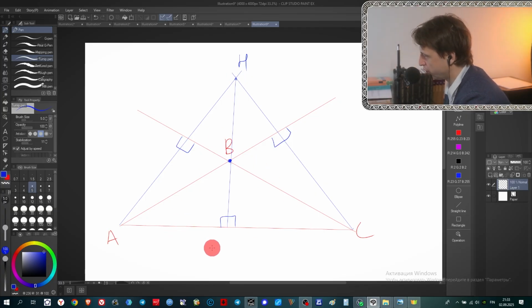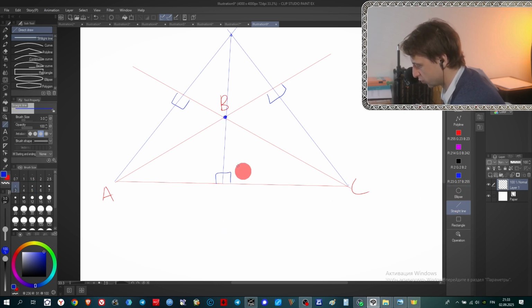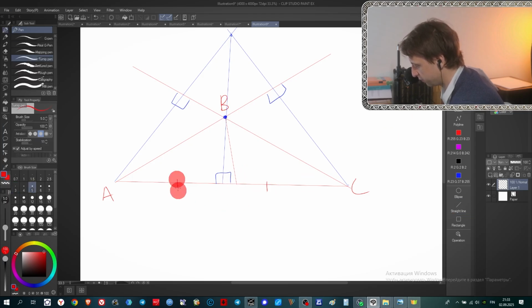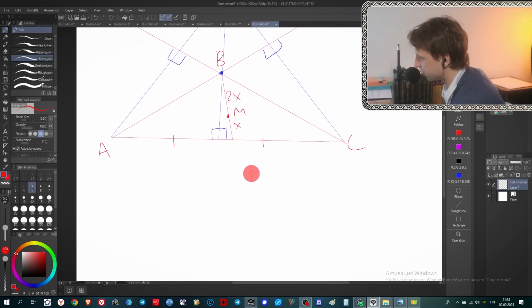What would be the point where medians intersect? Well, in this triangle we should again draw a median, like in the previous case, maybe this one. It divides this side in half, and we take the point that divides this median with relation 2 to 1 from its vertex, and this is a point M, the point where medians intersect. And finally we need to look at the center of the circumscribed circle for triangle ABC. Because this triangle has an obtuse angle, the center of the circumscribed circle is also outside of our triangle.